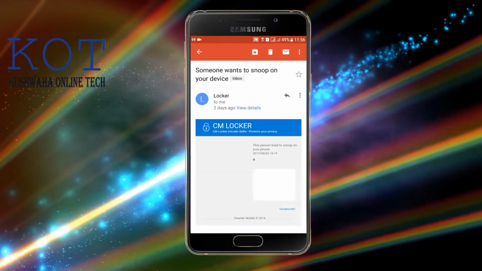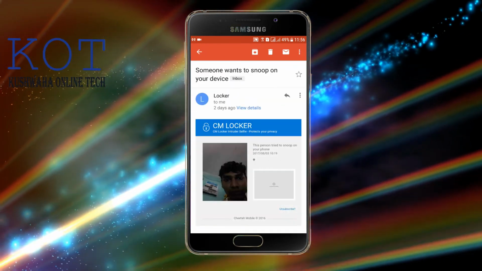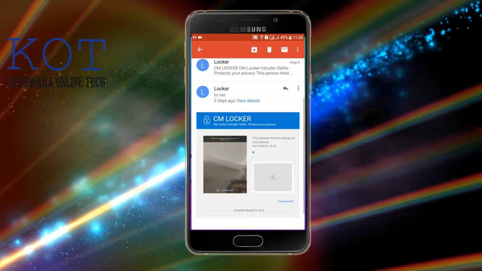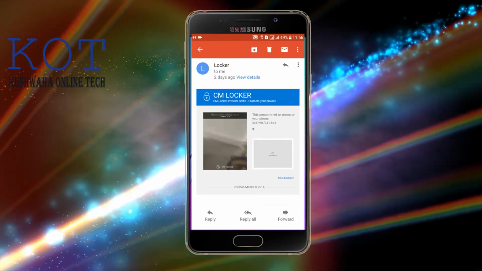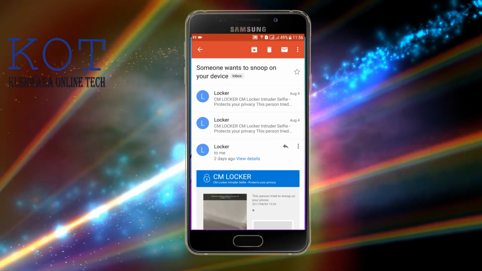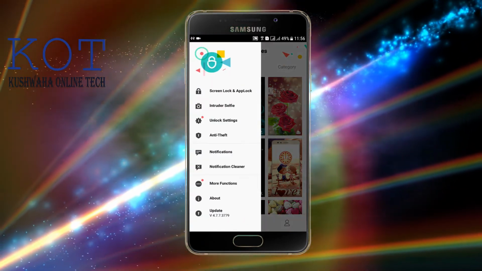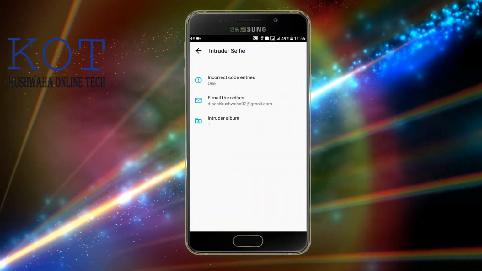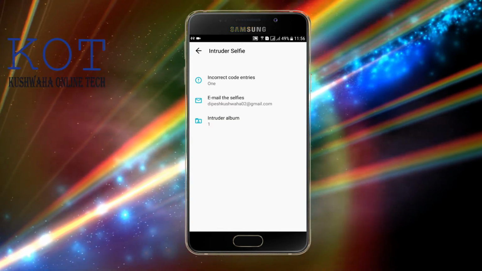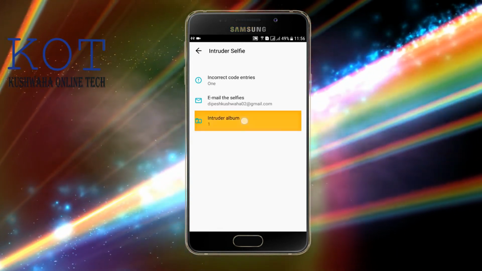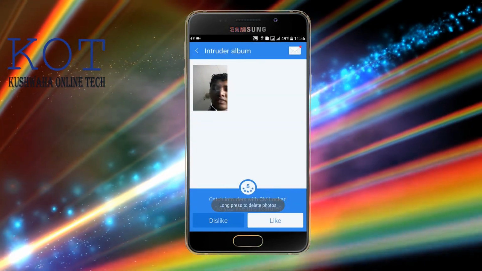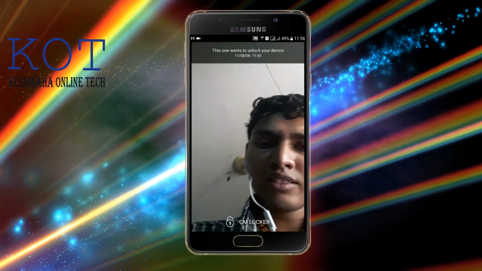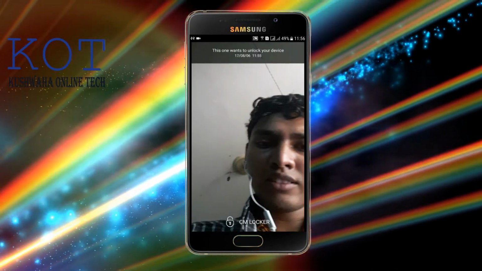You can also see the faces of the person who tried to open your Android device, and also see where your device is located when they tried to open it. Go in the home menu and Introduce Selfie. Select it, and again click on Introduce Albums. Select it and it opens, and after that you can see the faces in the photos of those who tried to open your Android phone.